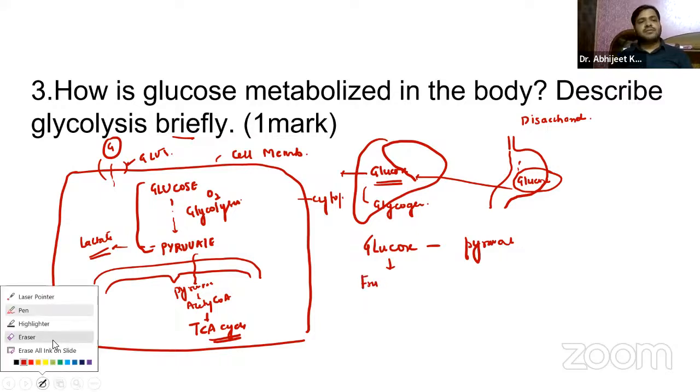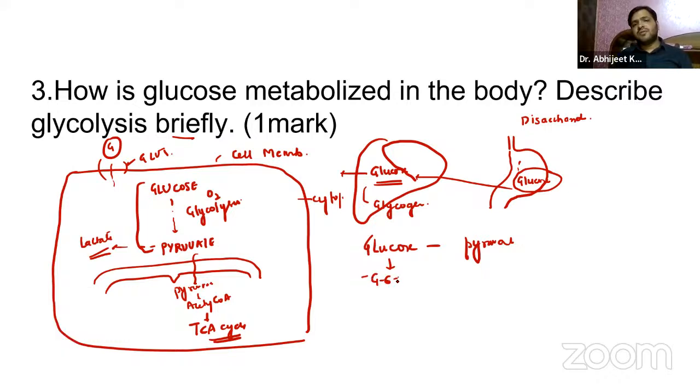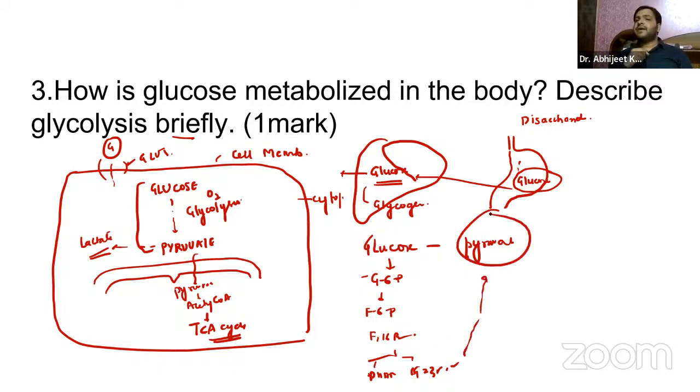Okay, let us just write down. In short, guys, glucose 6-phosphate, fructose 6-phosphate, fructose 1,6-bisphosphate, right? They again split into dihydroxyacetone phosphate and glyceraldehyde 3-phosphate. Again, after a series of reactions, ultimately they will form pyruvate. So that is around this.